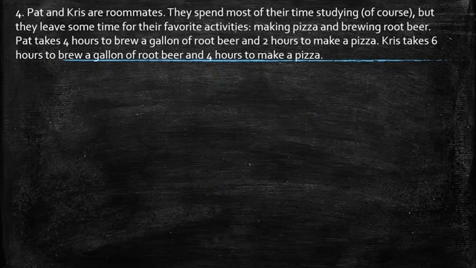So the next point says, Pat and Chris are roommates. They spend most of their time studying, of course, but they leave some time for their favorite activities, making pizza and brewing root beer. Pat takes 4 hours to brew a gallon of root beer and 2 hours to make a pizza. Chris takes 6 hours to brew a gallon of root beer and 4 hours to make a pizza.